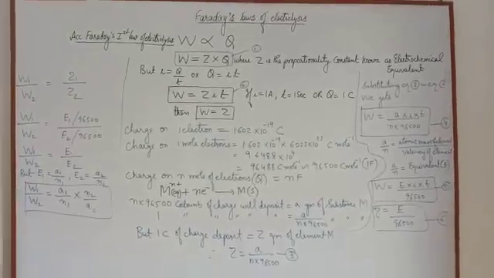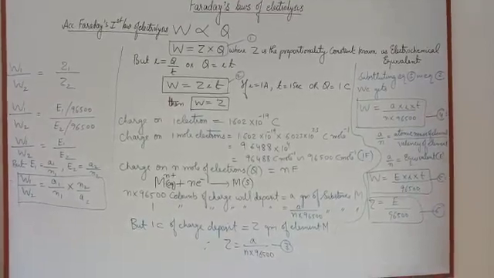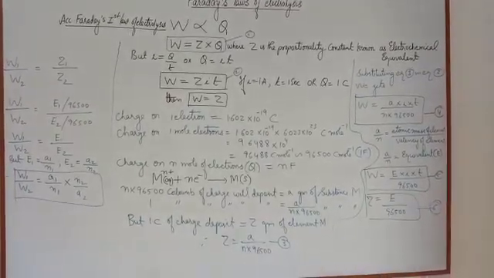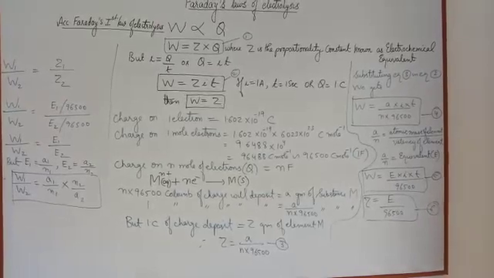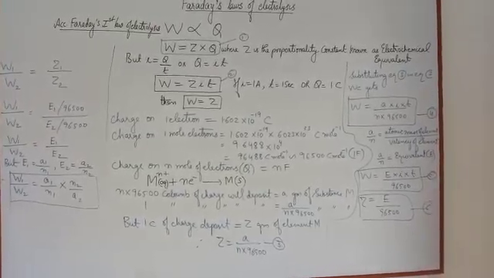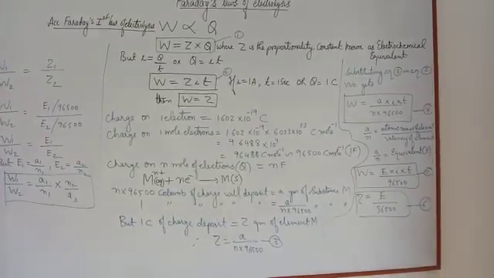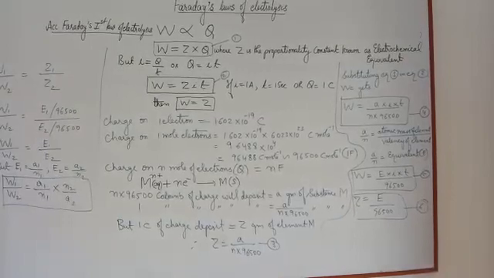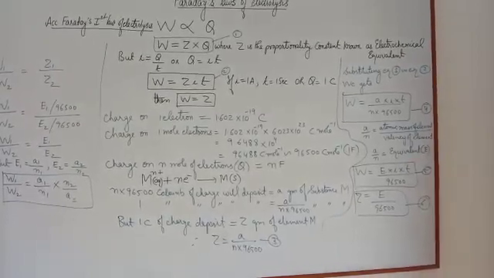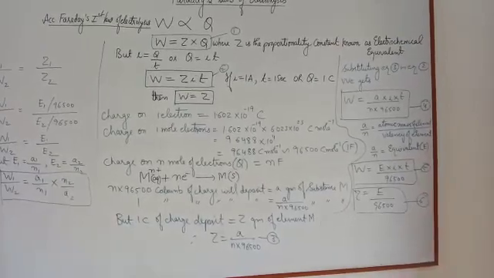Now according to Faraday's first law of electrolysis, n into 96500 coulomb of charge will deposit A grams of element M. 1 coulomb of charge will deposit A upon n into 96500 grams of the substance. But 1 coulomb of charge also deposits Z grams of element. Therefore, combining these two statements, we get Z is equal to A upon n into 96500.